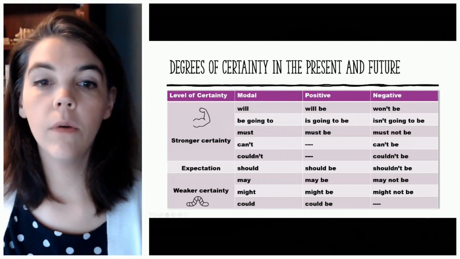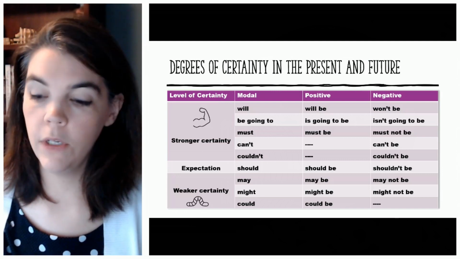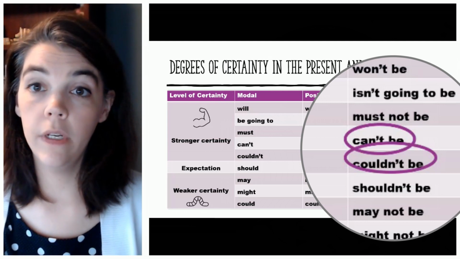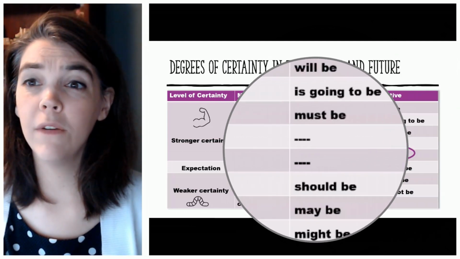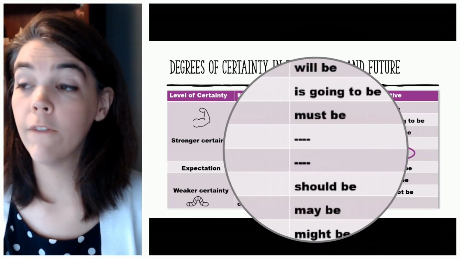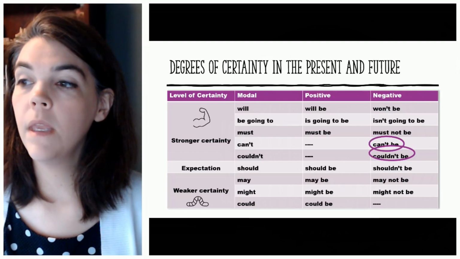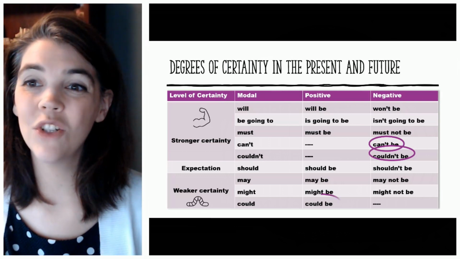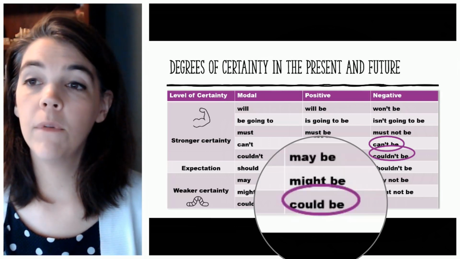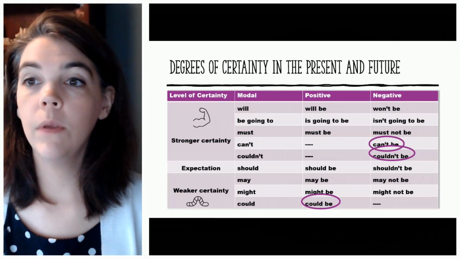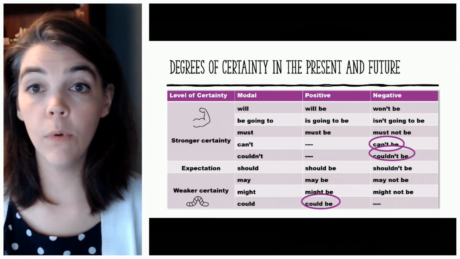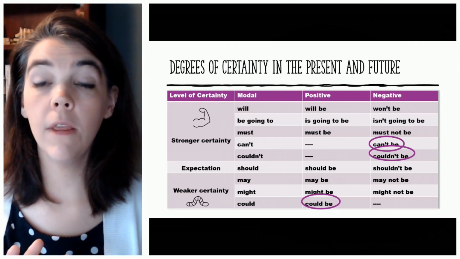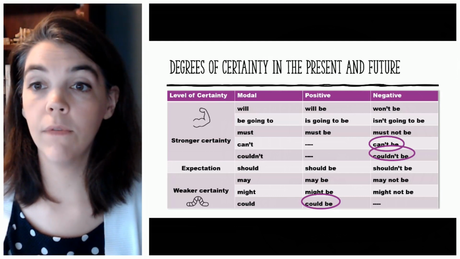I should be there. Okay, so this is a different kind of should. All right. Also, notice an interesting difference between can't be and couldn't be. Notice that there's nothing in the positive there, in the affirmative. And that's because when you use could be in the affirmative, it's actually weaker. So just be aware that when we use can't and couldn't be as a modal of certainty, they don't have the same meaning when I put them in the affirmative or positive version.